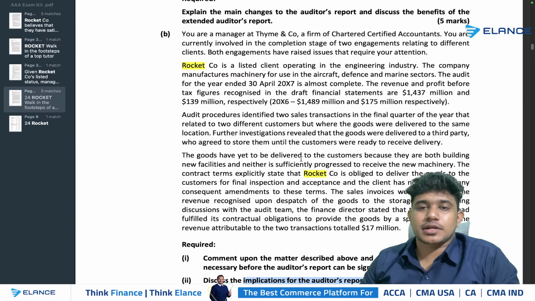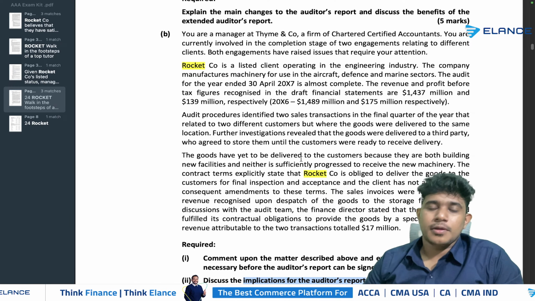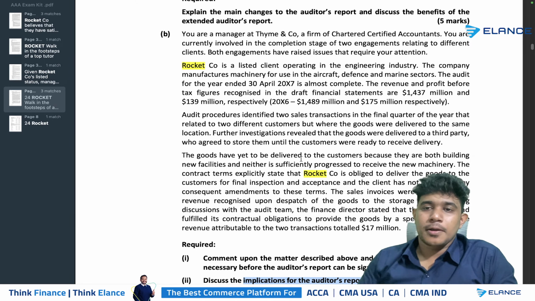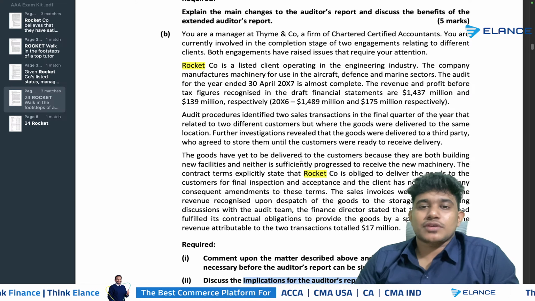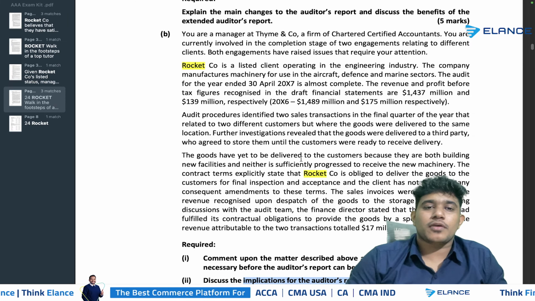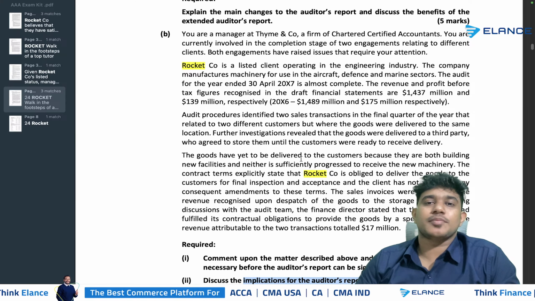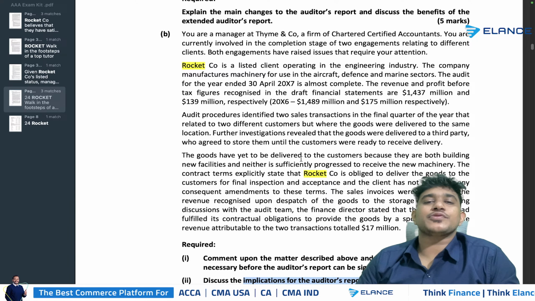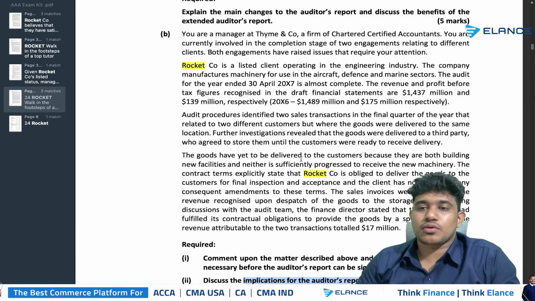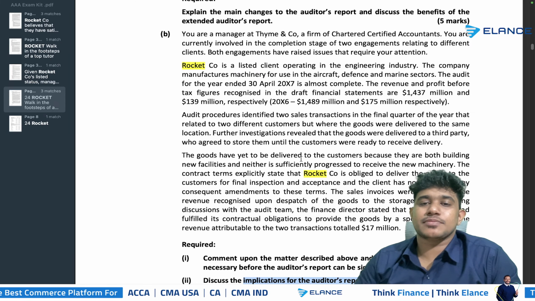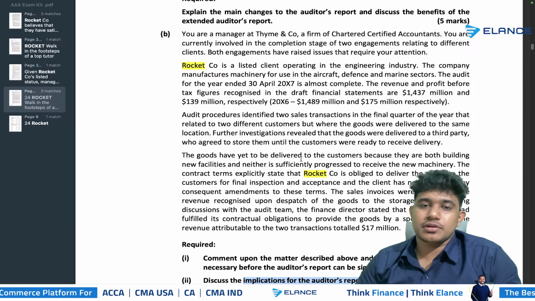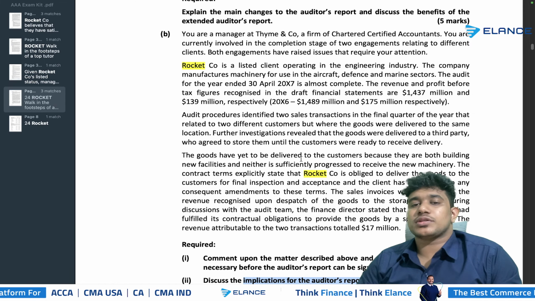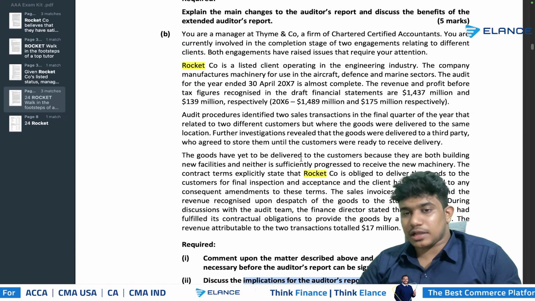Rocket Company is a listed company operating in the engineering industry. The company manufactures machinery for use in the aircraft, defense and marine sectors. The audit for the year ended 30th April 2017 is almost complete. Revenue and profit before tax figures recognized in the draft financial statements are 1,437 million and 139 million respectively. Audit procedures identified two sales transactions in the final quarter of the year that relate to two different customers but where the goods were delivered to the same location. Further investigation revealed that goods were delivered to a third party who agreed to store them until the customers were ready to receive the delivery.